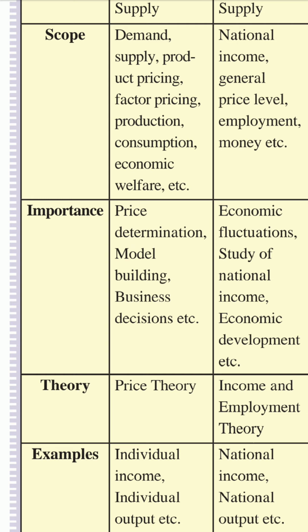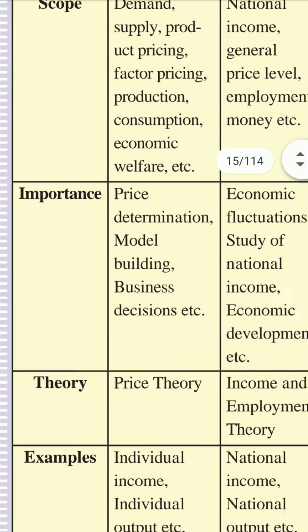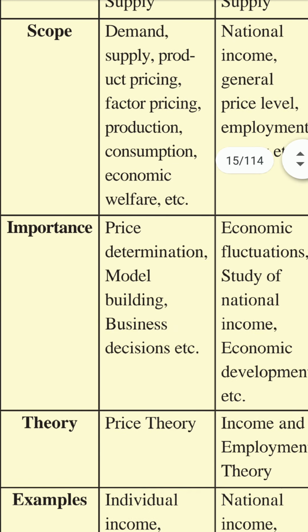Now the next point. Production means the production of particular goods and services. Consumption means the consuming power for a particular commodity. And the economic welfare of a particular person, a particular entrepreneur, or a particular customer, which we can study with the help of microeconomics.